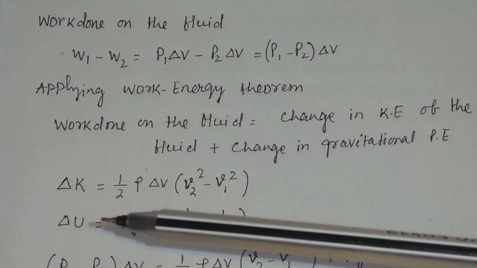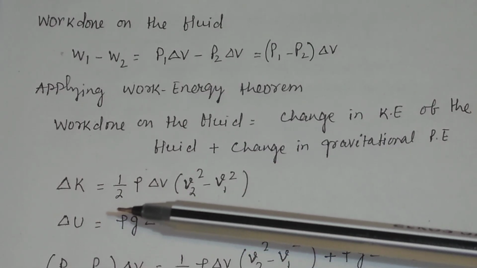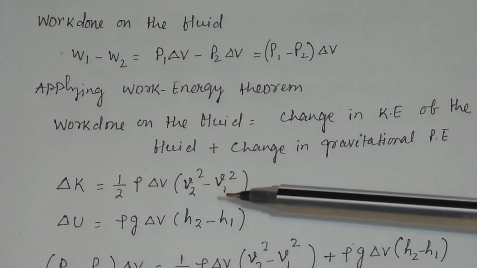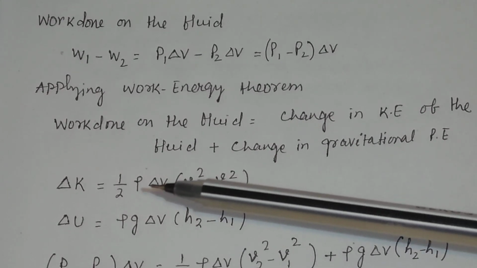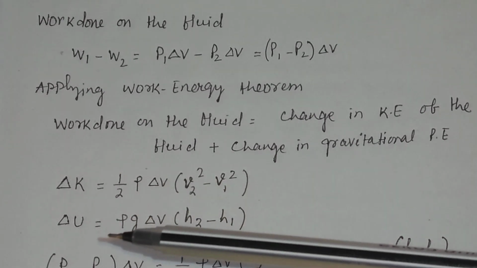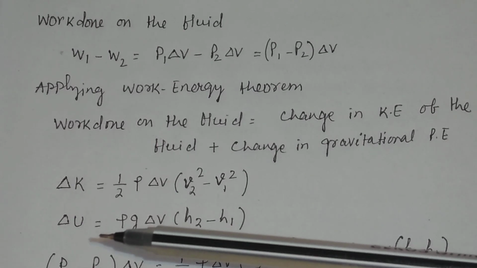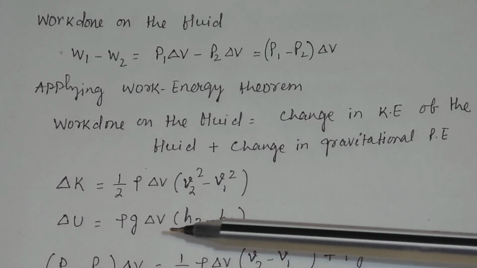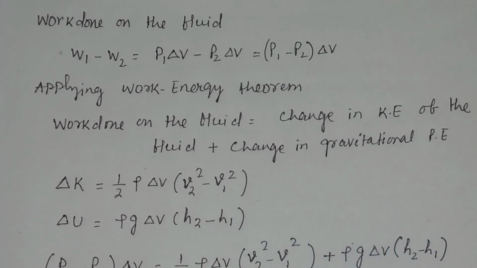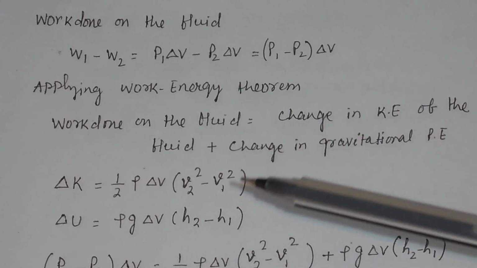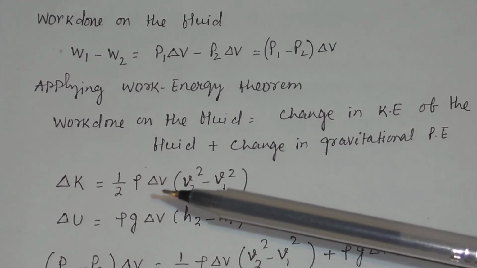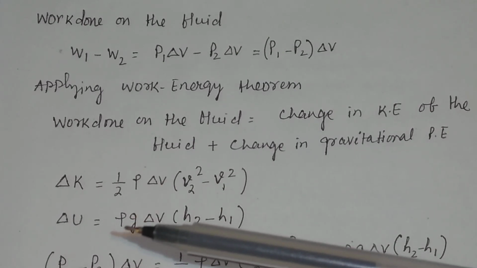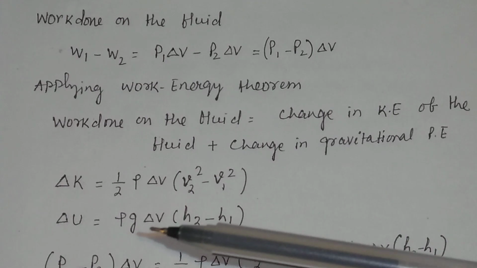What is the change in kinetic energy? Delta K is equal to half into rho into delta V into V2 square minus V1 square, where rho is the density of the fluid. And the change in gravitational potential energy, delta U, is equal to rho into g into delta V into H2 minus H1. Here we have taken mass as the product of density and volume.